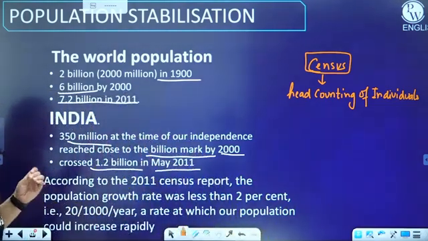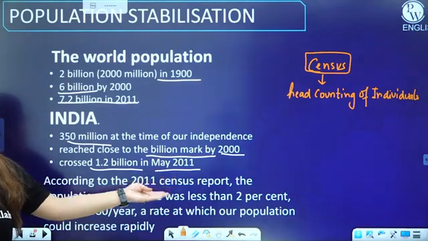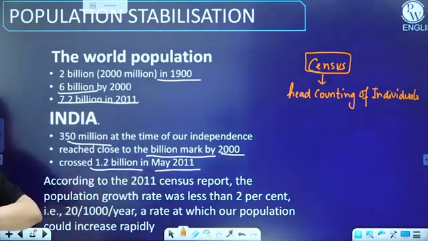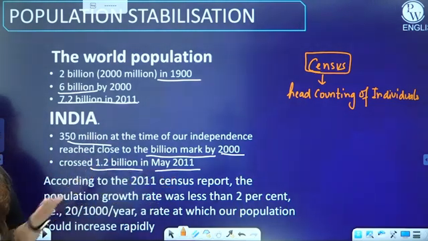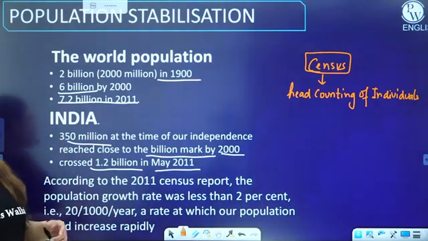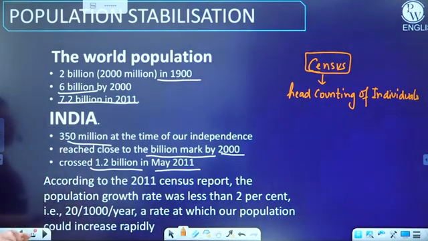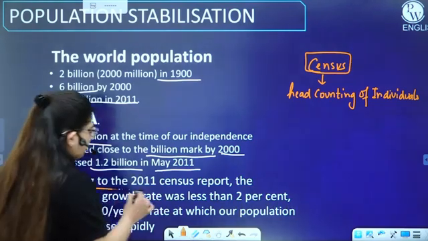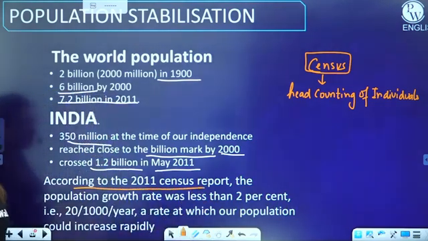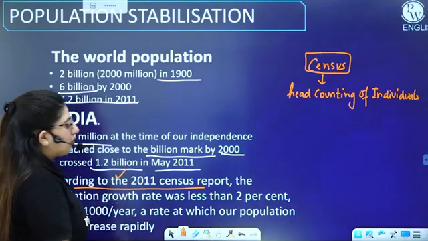So if you can see here, the latest census was in 2011. As I have told you, it takes place at an interval of 10 years, right? So there is a 10-year difference between every census. According to the 2011 census report, the population growth rate was less than 2%. That is 20 per thousand per year, a rate at which our population could increase rapidly. So with this census, you find out the growth rate.